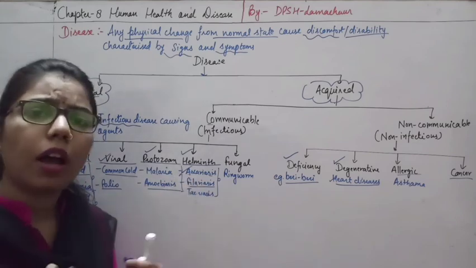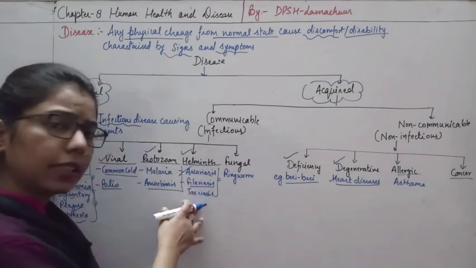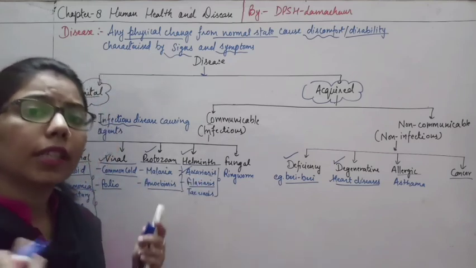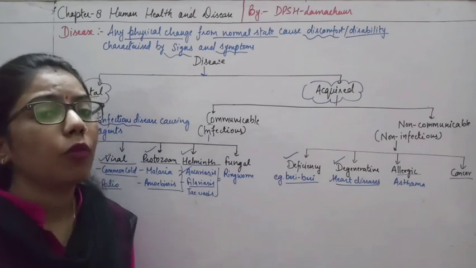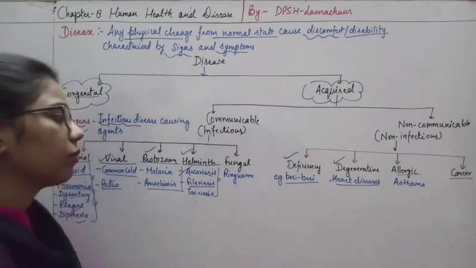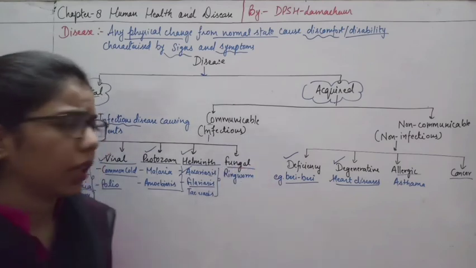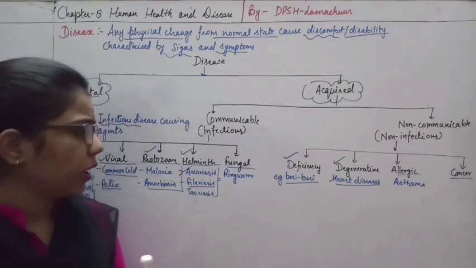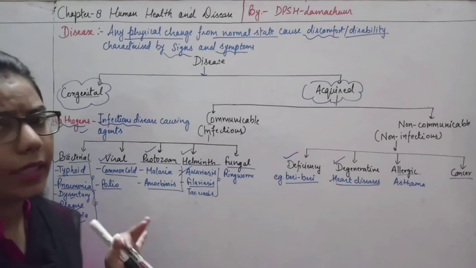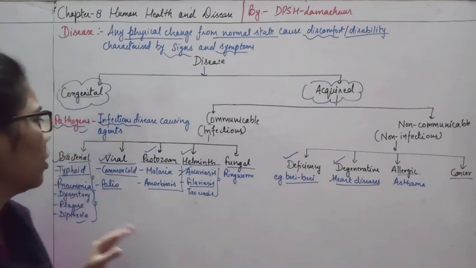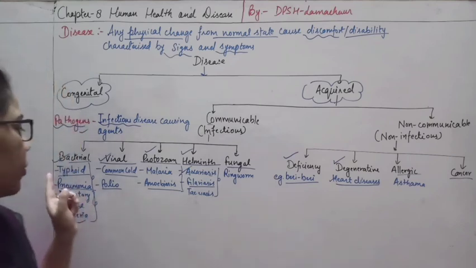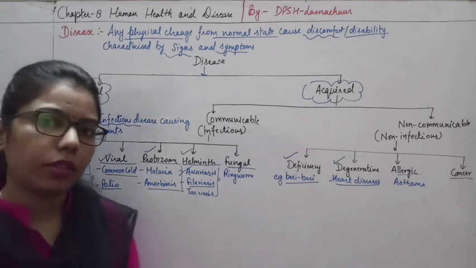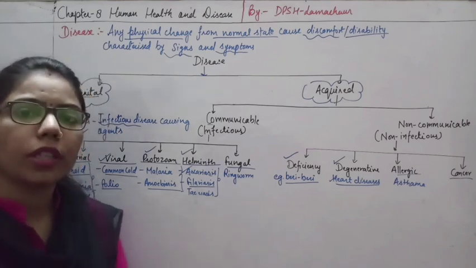So already we have done the organisms. Now we will understand how they cause disease inside our body, what the symptoms can be, and what we should do. And the last one is fungal, caused by ringworm, and we will understand all these diseases. So in the next lecture we will start from the first one, that is typhoid. So that's all for today. Thank you.